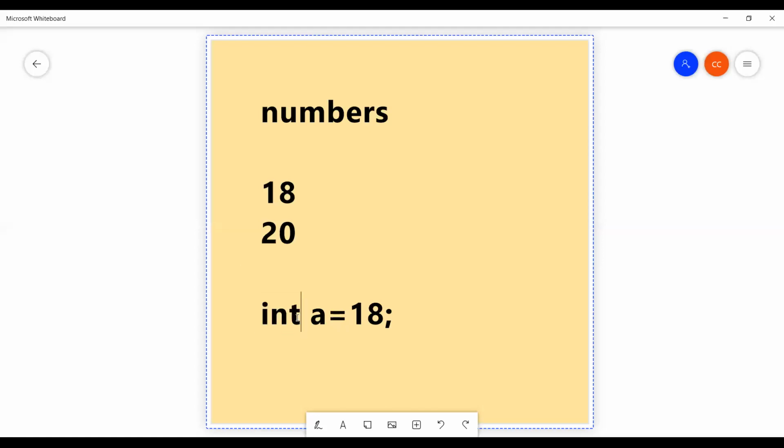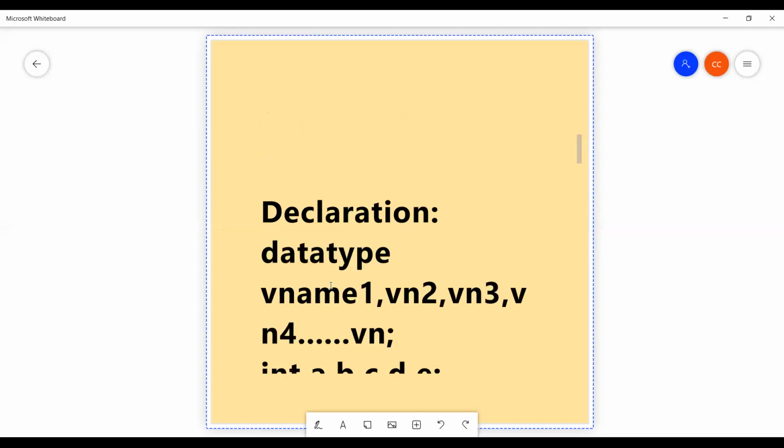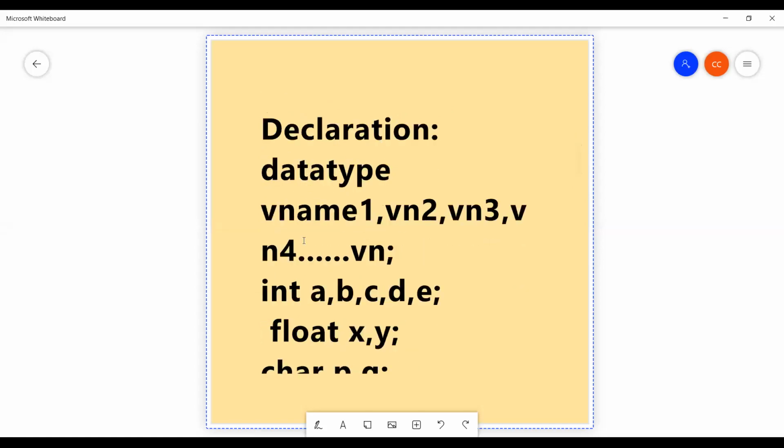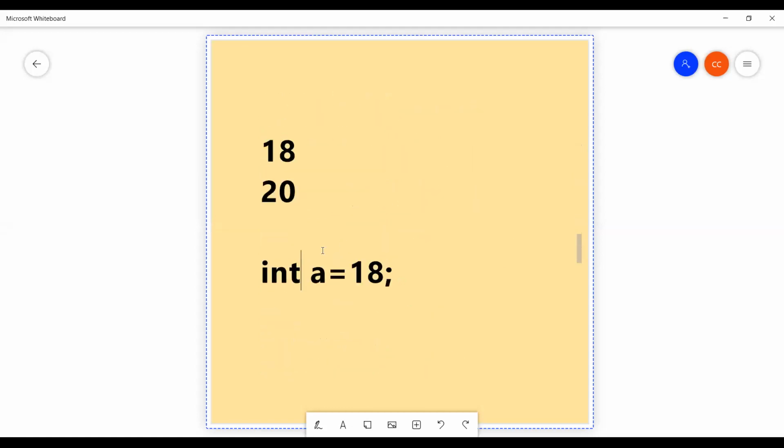If you want to store any kind of data, we will first use a variable. How to declare a variable? There is a rule, there is a syntax here: data type space variable name followed by semicolon. Based on that, data type is integer, space, variable name is a, equal to 18. What is this statement? This complete statement is called initialization of a variable.